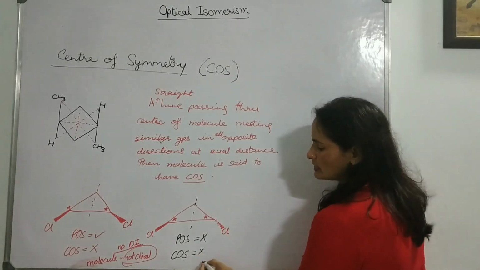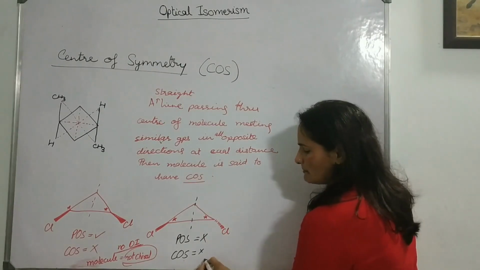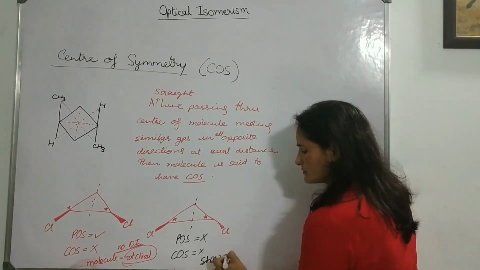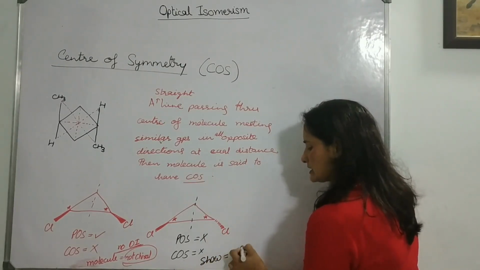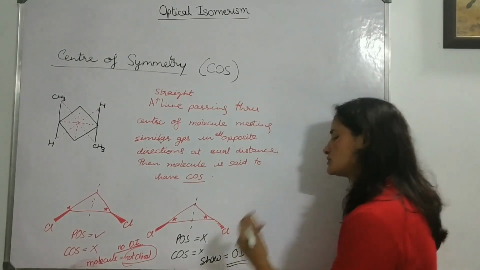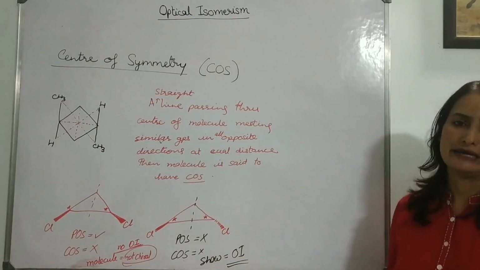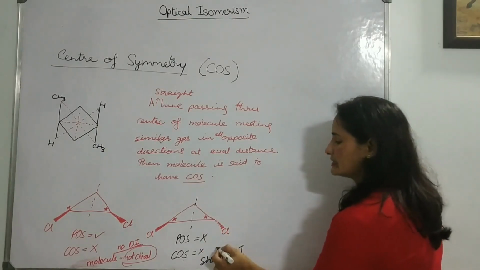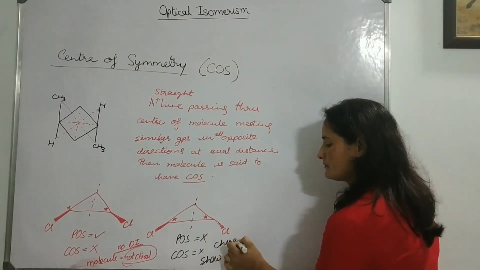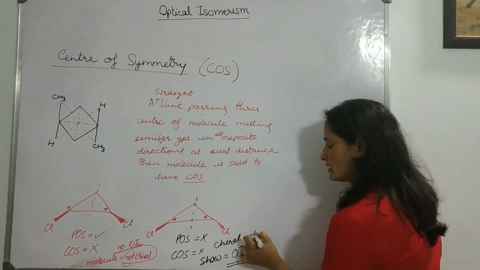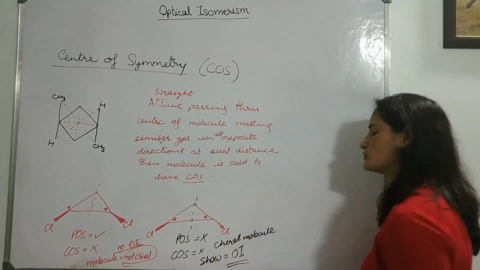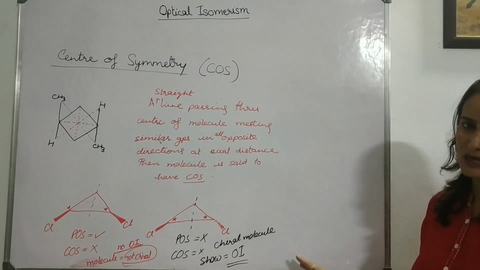So both are not present here. So the compound will show optical isomerism, correct? Because your compound follows the criteria of being chiral. So this is a chiral molecule, and it will show optical isomerism.